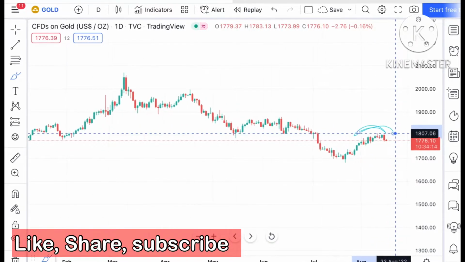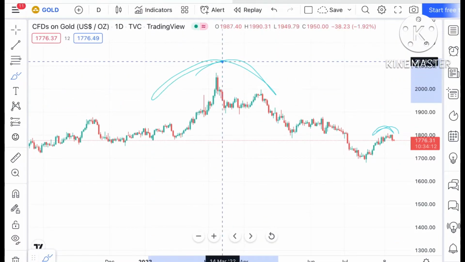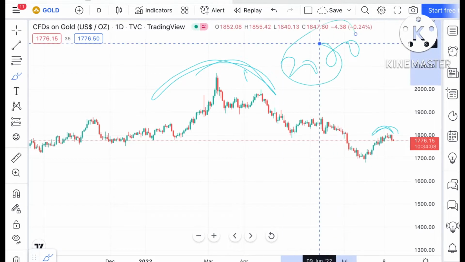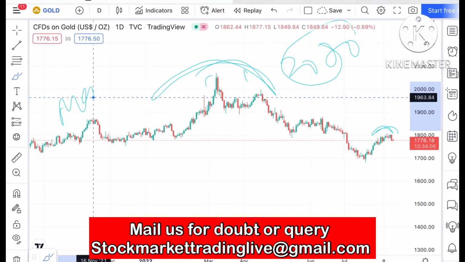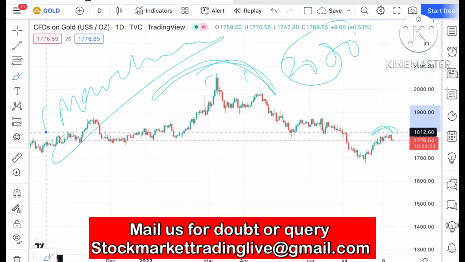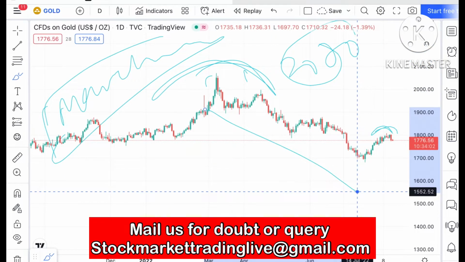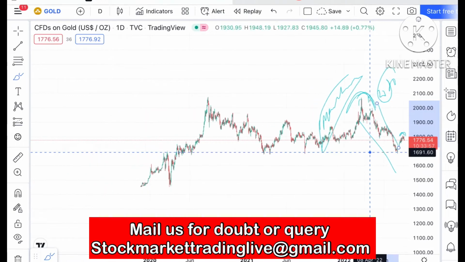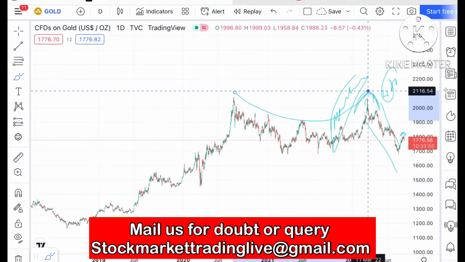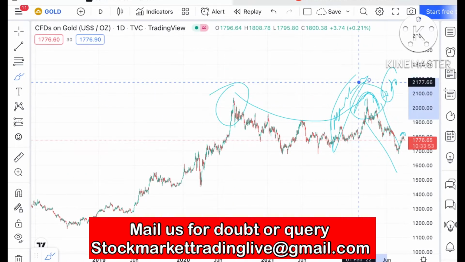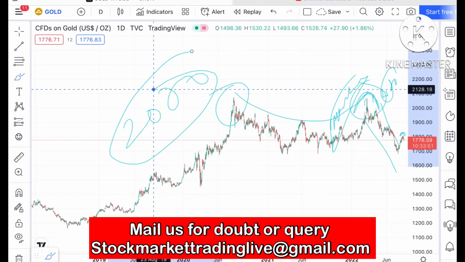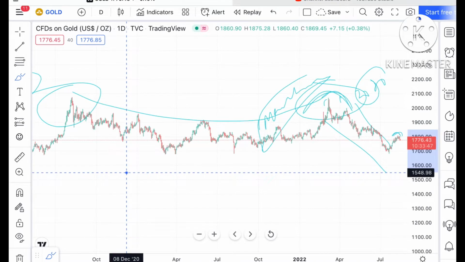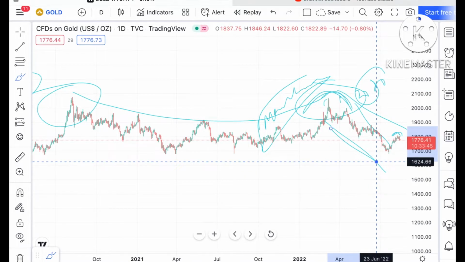Now one thing you have to understand is that in gold we can see a swing at this particular level. The first thing we have seen at this level is a high of around 2070, in March 2022. After that we have seen a continuous downfall. If you look at this chart, there is a U pattern forming, and this level has already been tested twice. $2070 is the resistance which has already been tested here, and after that it made a sharp fall.